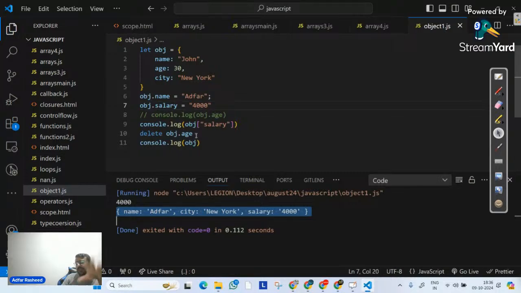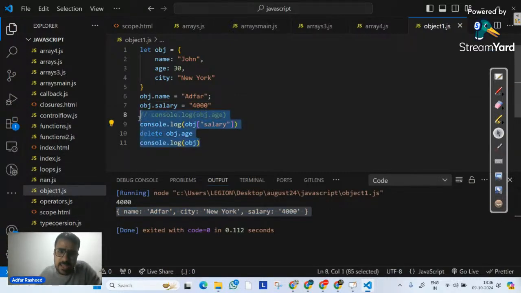Until now, all of these things are how we can create an object, how we can create, update, and delete a property. In arrays as well, we might have done the same thing. But then we actually understood the beauty lies in the methods of arrays. Similarly, over here, we have to discuss a few of the methods. Let's try to understand them one by one.